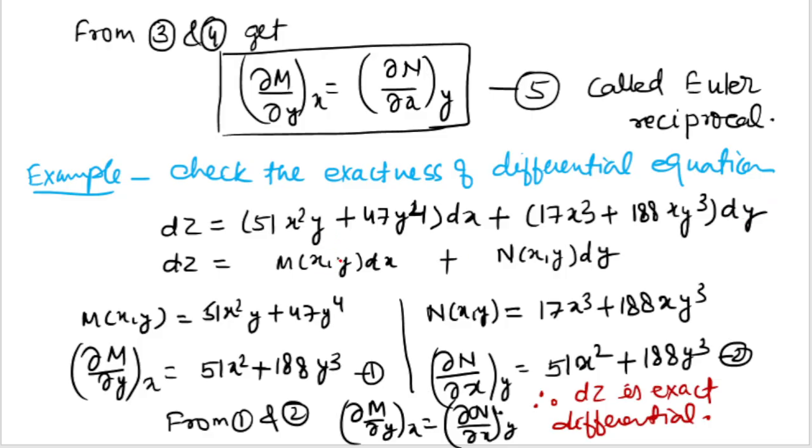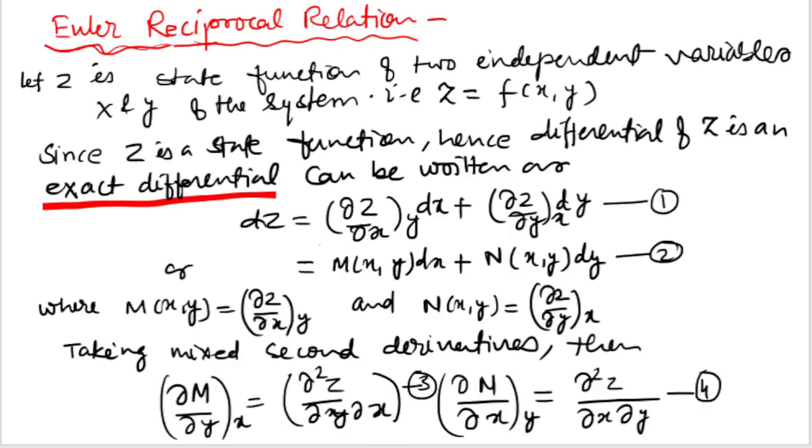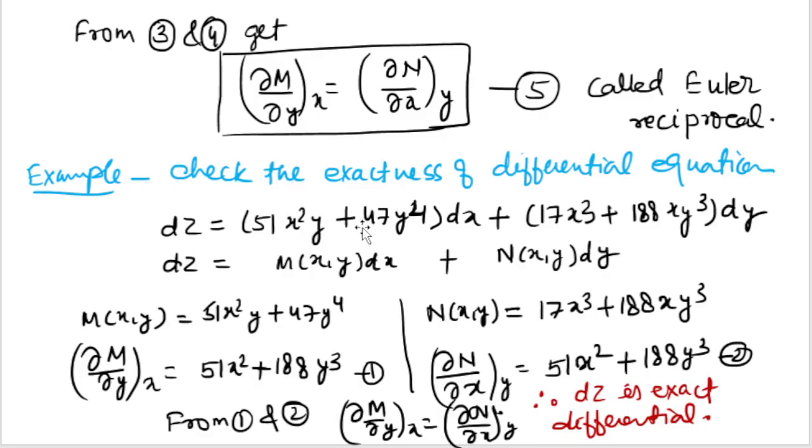Now we compare this equation with the previous second equation, so you will get the M(x,y) value and the N(x,y) value.